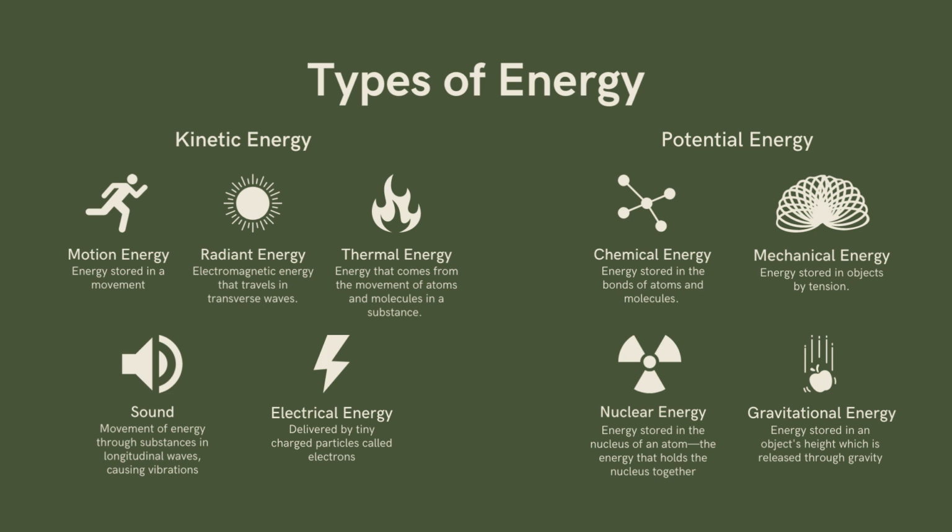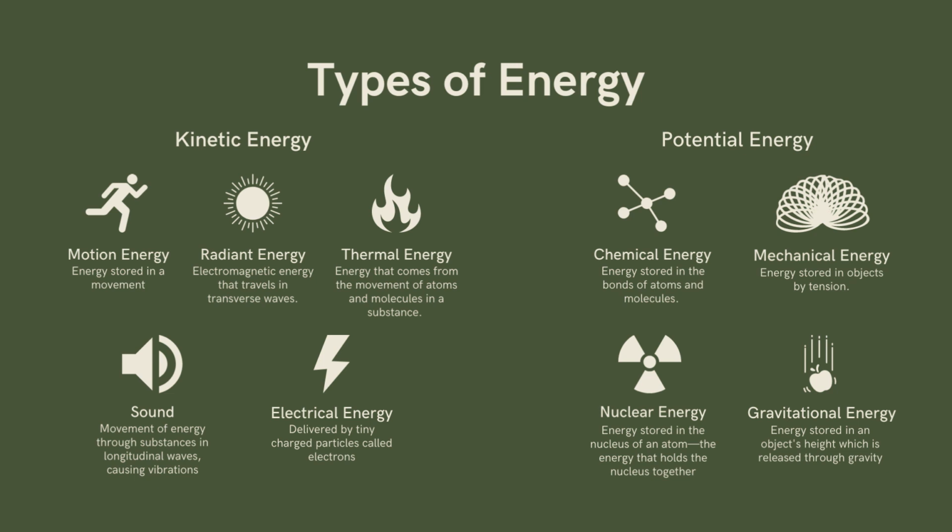Radiant energy is the electromagnetic energy that travels in transverse waves. An example of this is sunlight. Sunlight is a form of electromagnetic waves that travels in many different parts of the solar system, and also on the earth we are receiving radiant energy from the sun. And radiant energy from the sun has many practical applications, such as the photosynthesis that we will discuss later on, and solar electricity.